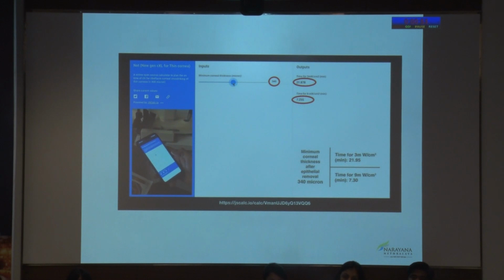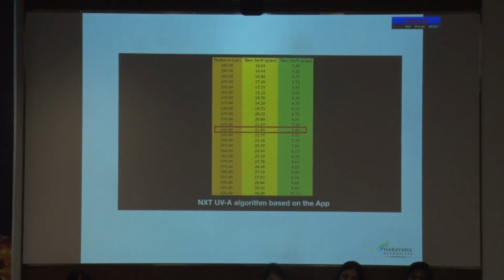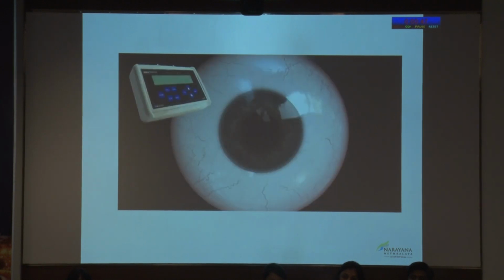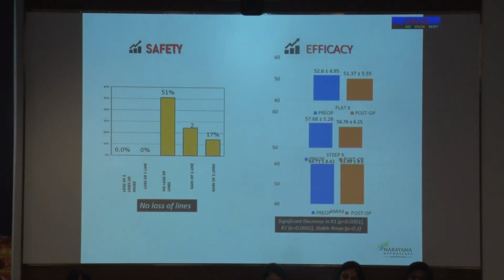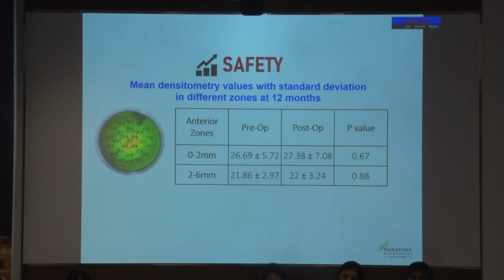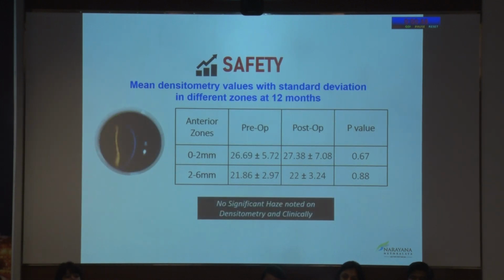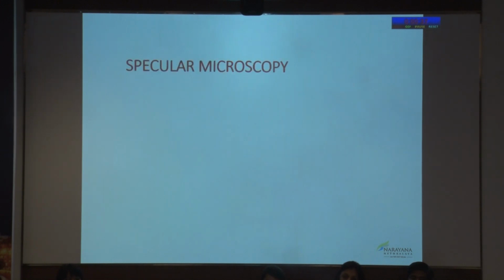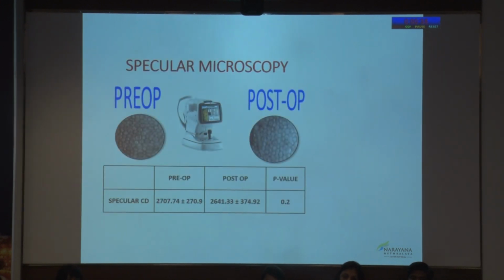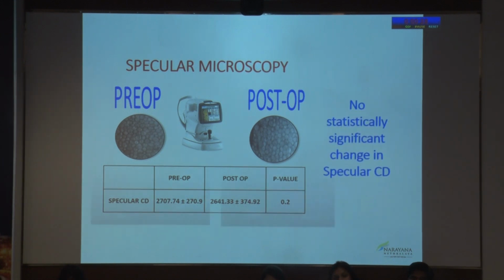So this gives us the UV on time, which was 7.2 minutes for this patient, which is what we went ahead with. So we've had good results with this protocol. We've had no loss of lines and significant flattening of the keratometry values. Densitometry values showed no significant haze, and there was no significant haze noted clinically. And also it was found to be safe in terms of the endothelial cell counts. The preoperative and postoperative value did not show any significant change.